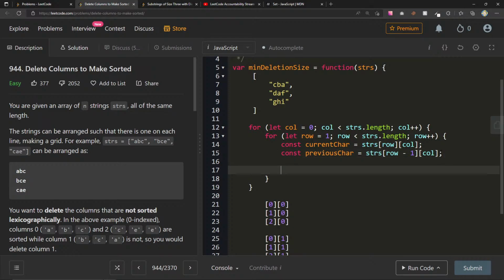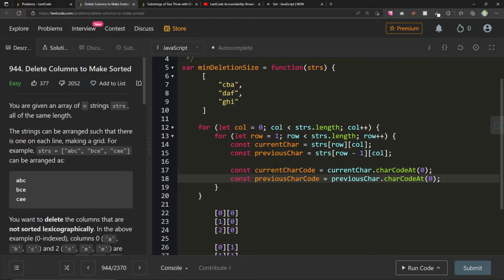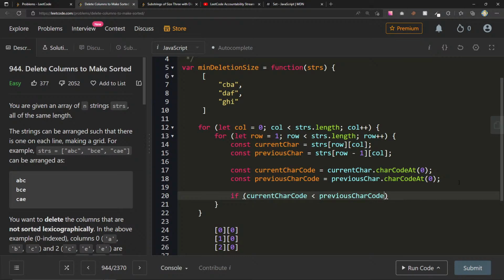Here we say if, let's also get the car codes, right? Like current car code equals current car dot car code at 0. Can do the same thing for previous car code, previous car. Let's do this, and now we can say if current car code is less than previous car code.